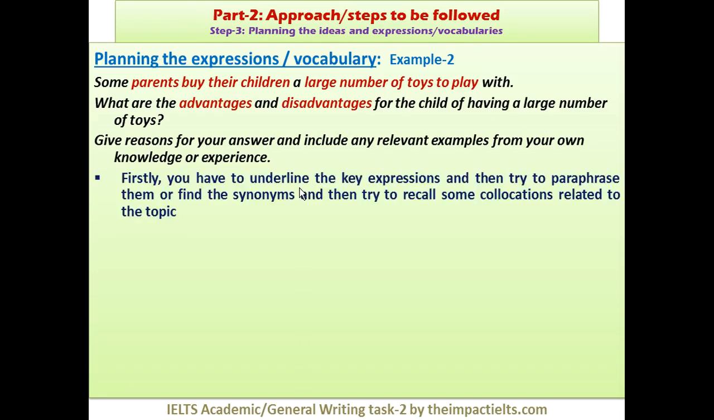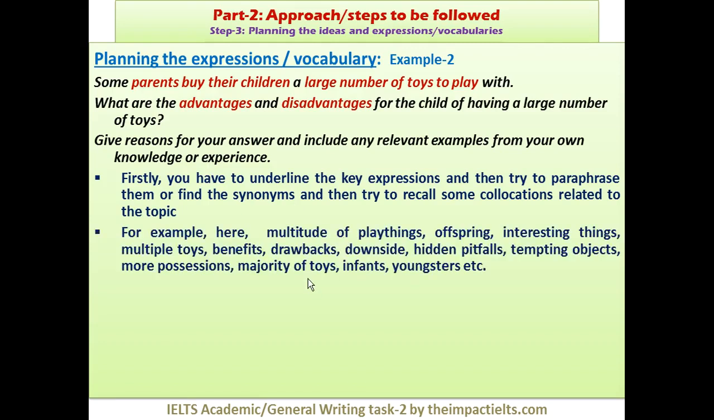That's the first idea, and you already know that. I have underlined the key expressions which can help us in collecting vocabulary. So: parents buy their children. The word parents, I think, has to be used a lot, as does children. Large number of toys has to be used. Advantages, disadvantages. So let's start planning.